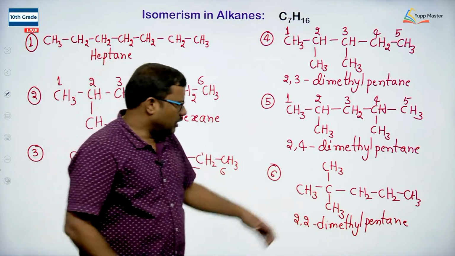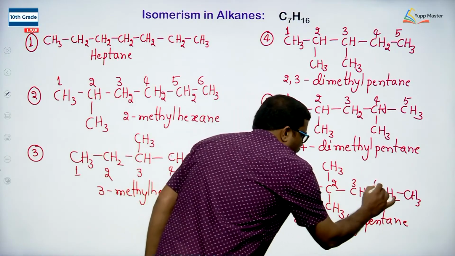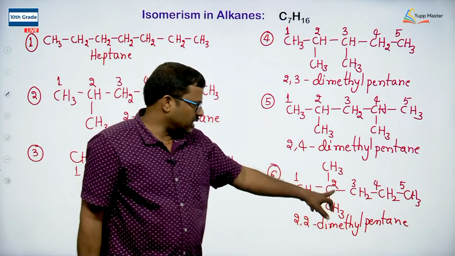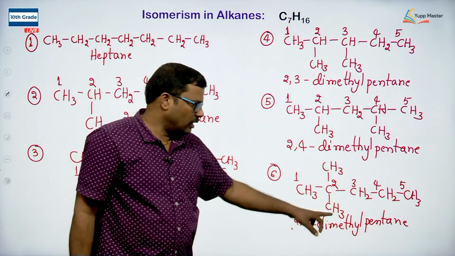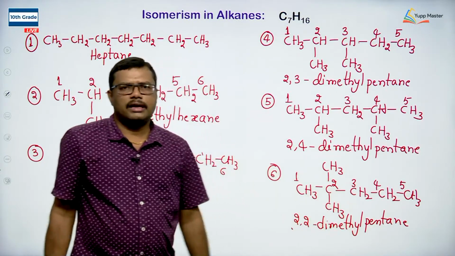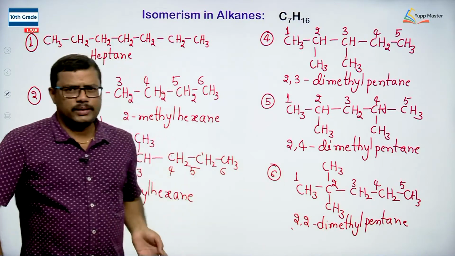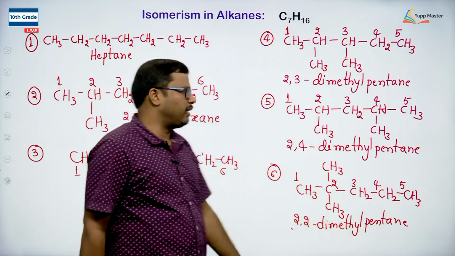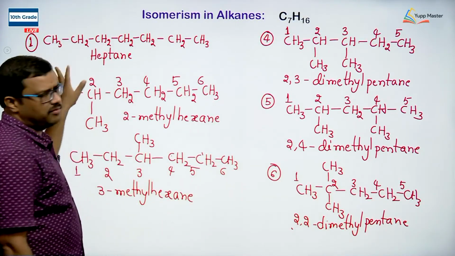Okay. So, here when we are selecting the longest continuous carbon chain, the substituted carbon should be given the lowest priority, and when we are numbering it, at second carbon we are getting 2 substitutions. So, I am writing it as 2,2 dimethyl pentane is the name of the compound. So, is there any arrangement that is possible? Yes, we can also arrange the 2 substituents on the third carbon atom as well. So, let me rub out the first one.